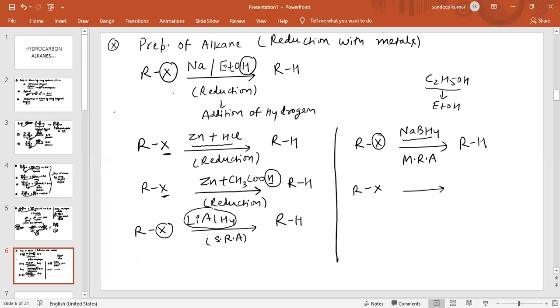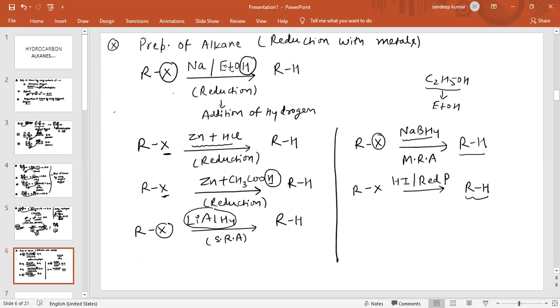If RX reacts with HI in the presence of red phosphorus, this is also a very good reducing agent. It will reduce the halogen to hydrogen, so the product obtained is an alkane.